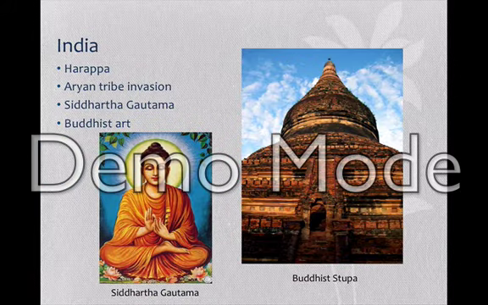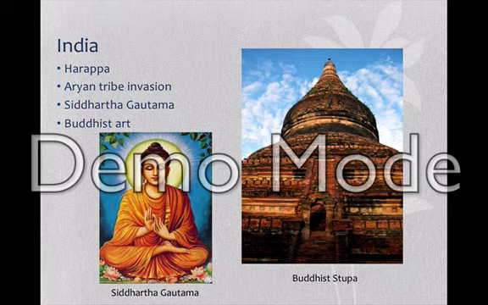Harappa was an ancient city along the Indus Valley that had very advanced city planning and a lot of art. It was an active city 3,000 through 5,000 years ago. This Indus Valley civilization declined in 1800 BCE. The Indian subcontinent was invaded by nomadic Aryan tribes in 1500 BCE, and as a result, the Indian civilization was greatly influenced by the social structure, beliefs, and gods of these tribes.